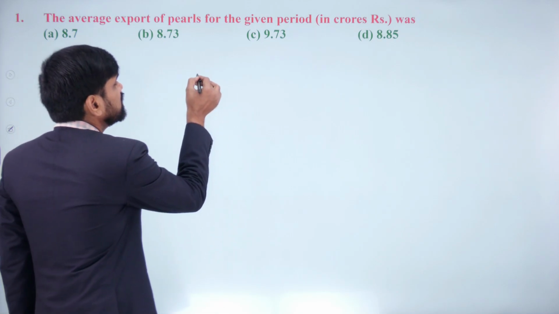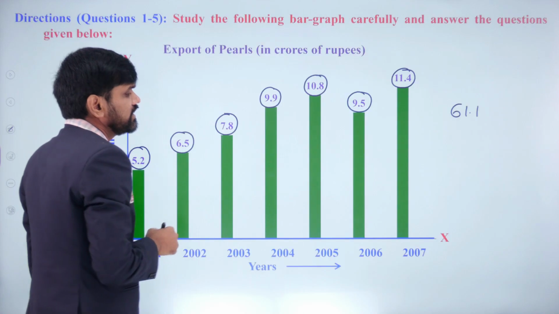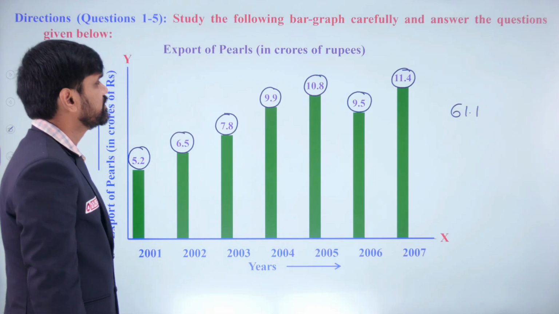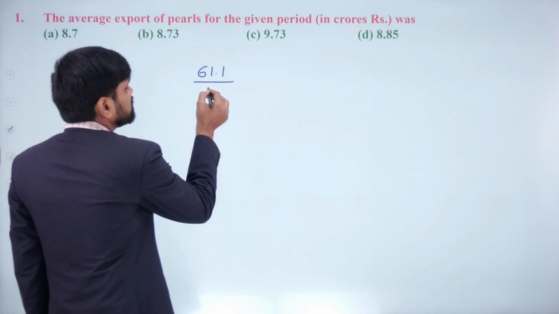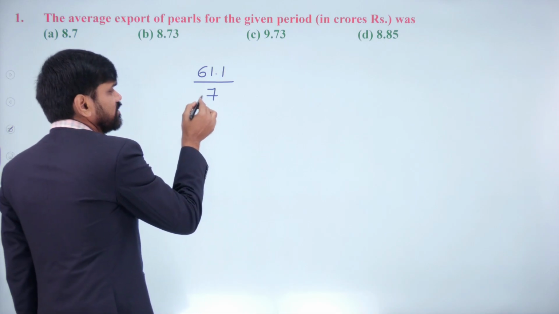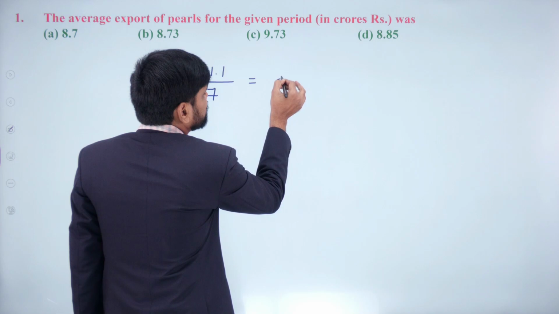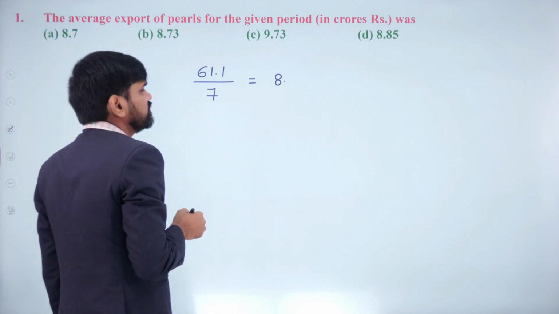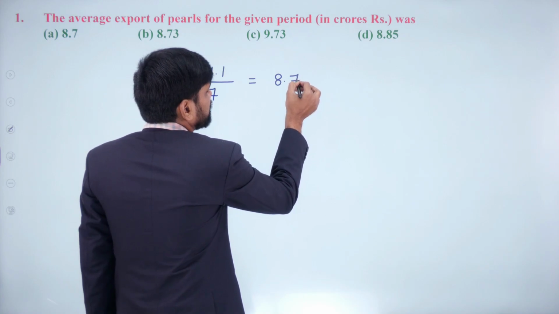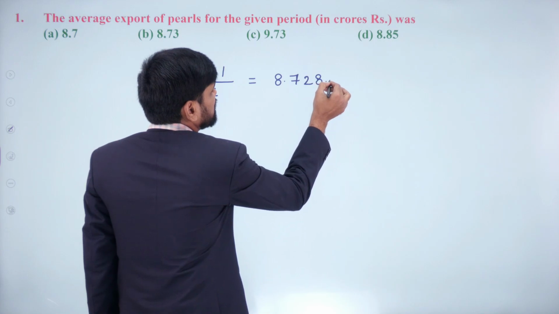Yes, I can say that the total is 61.1 crores divided by the number of years. The number of years is 7, from 2001 to 2007. So divided by the number of years will give you the average. Now go for cancellation here. 7 8s are 56, so that will give you 8.56, 7 7s are 49, again 7 2s are 14, 7 8s are 56, and so on.